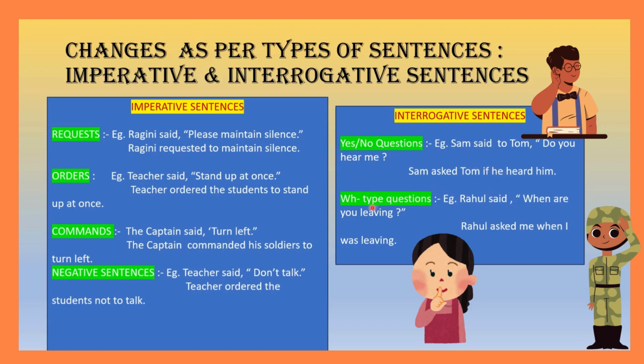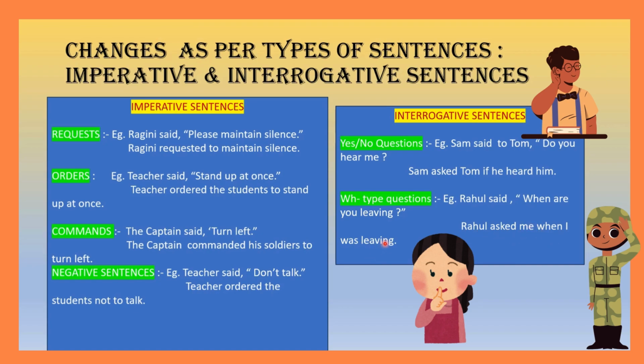Now let us see another type of question, that is the WH type of question. Example: Rahul said, "When are you leaving?" It's also a question. So here, how are we going to change it? Again the word said becomes asked. Rahul asked me when I was leaving. So backshift of one tense. Present becomes past. Full stop. A question mark is not there in the reported speech. And it becomes past, was. Rahul asked me when I was leaving.